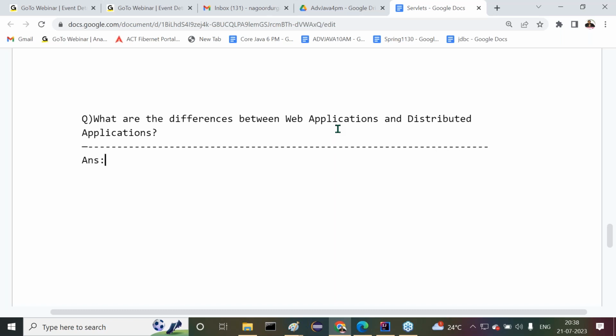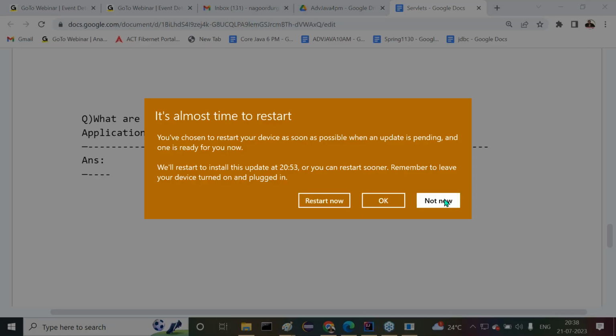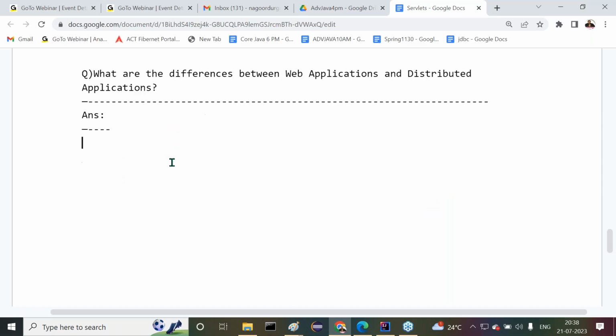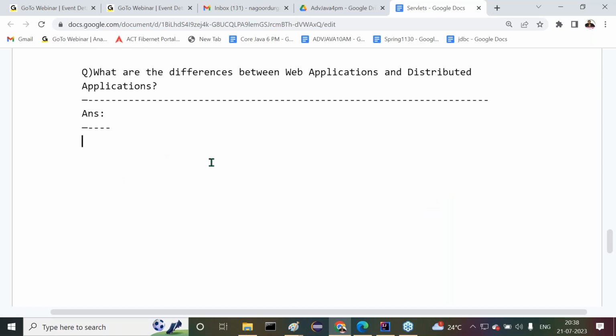What are the various differences between web applications and distributed applications? Nowadays we can get this interview question even at fresher level, so here we have to answer this question clearly. Okay, guys, just give me a minute.